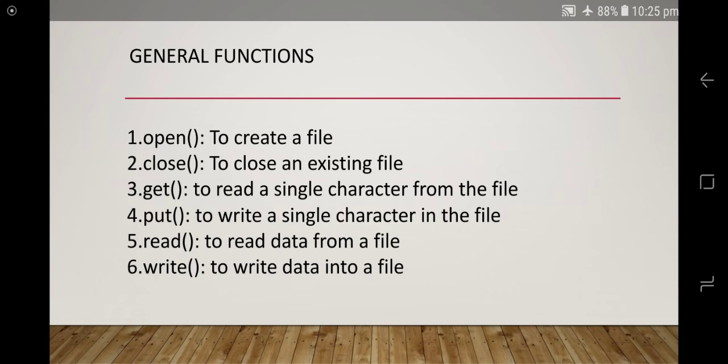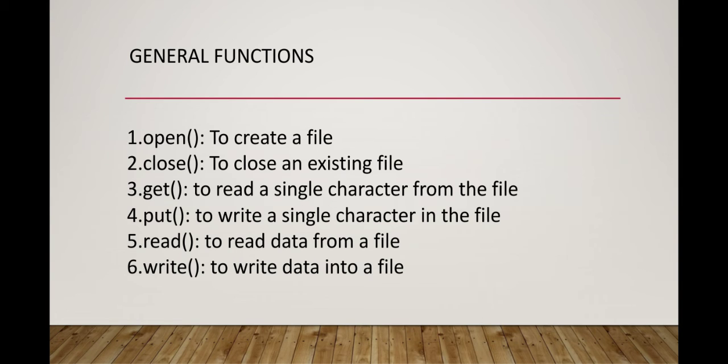Now some general functions which are used. The open function is used to create a file. The second one is the close function. The close function is used to close an existing file. Suppose I open one file named country, and then if I want to close it, I use the close function, and it will close the country file because it is an existing file.